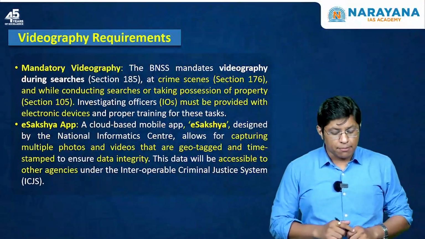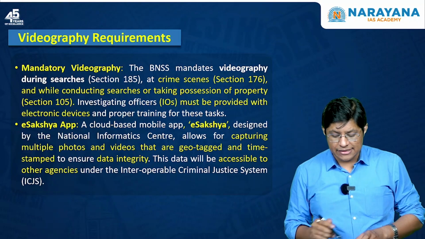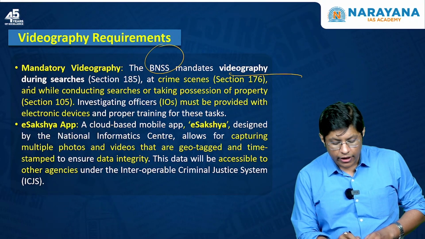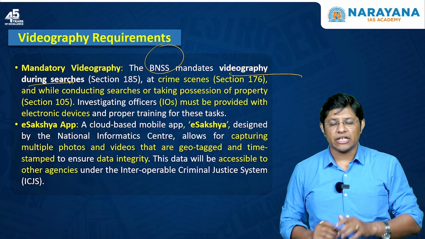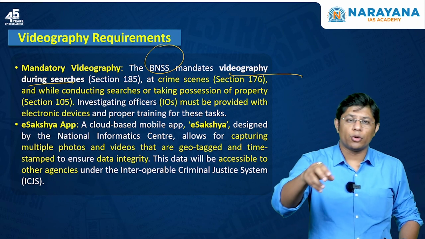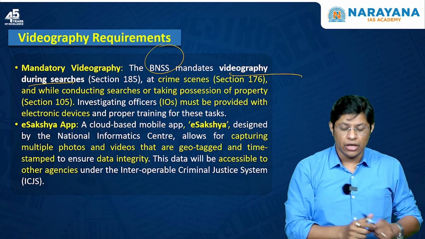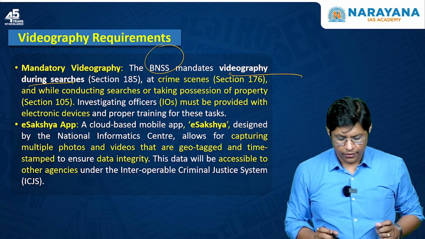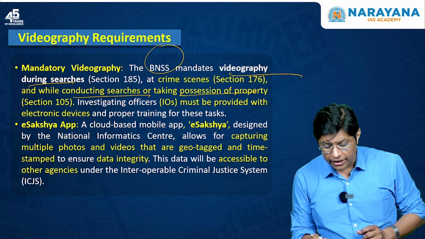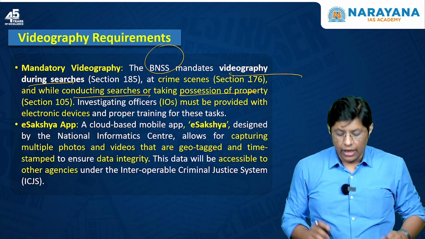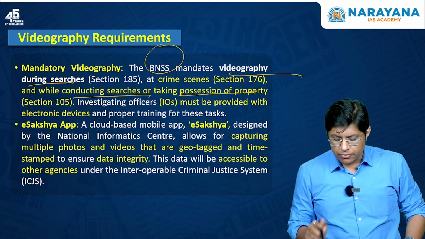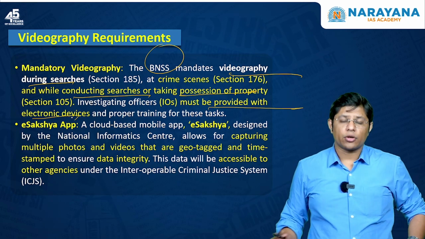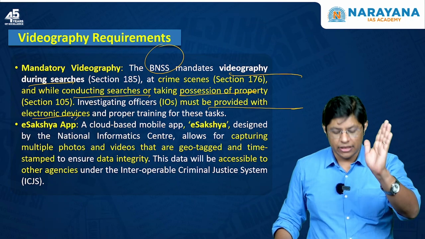The next one is mandatory videography. Now, the BNSS mandates videography during searches, especially at the crime scene. Whenever the police is searching to gather evidence for investigation, videography is important and essential while conducting searches or taking possession of property. The investigative officers must be provided with an electronic device. This is a mandate under BNSS.